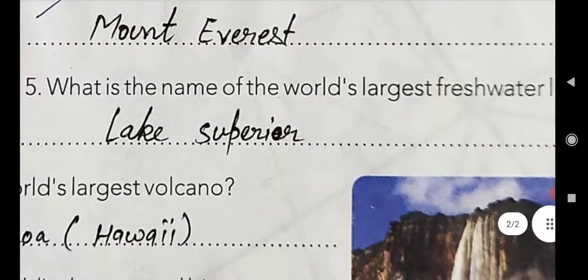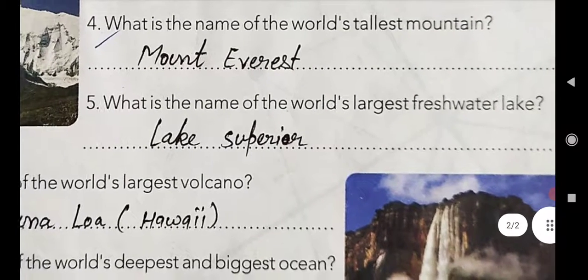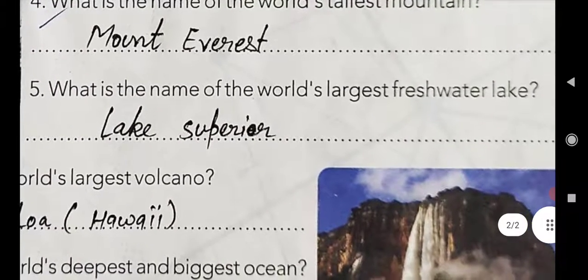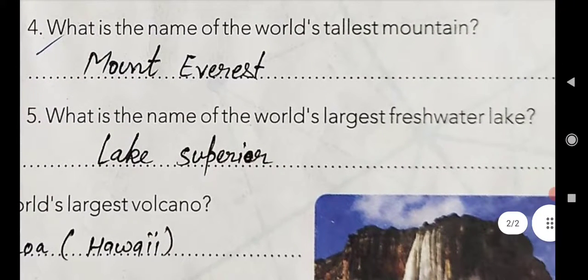Now 5th question, what is the name of the world's largest freshwater lake? The answer is Lake Superior. Spelling is L-A-K-E, Lake, S-U-P-E-R-I-O-R, Superior. Lake Superior is the world's largest freshwater lake.